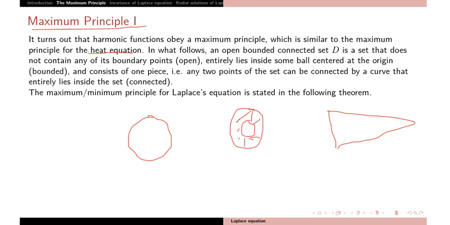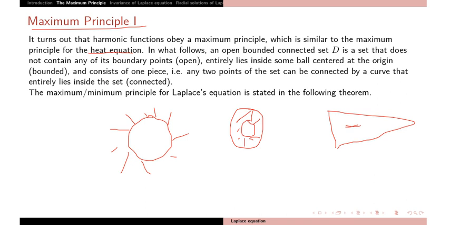So you will have a connected and bounded region to solve the Laplace equation. Connected means that if you draw any curve, that curve also lies inside. So we will consider a bounded connected domain for the solution of the Laplace equation. Also you can take unbounded domains like the exterior of a circle, which we study at the end of this topic.